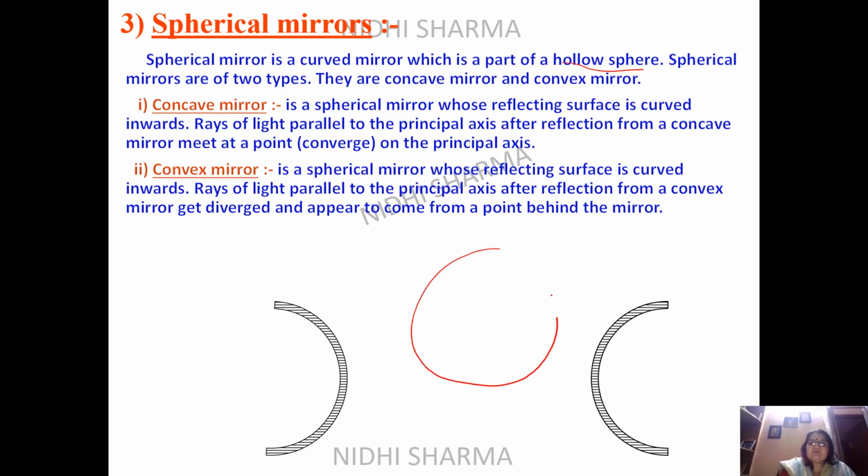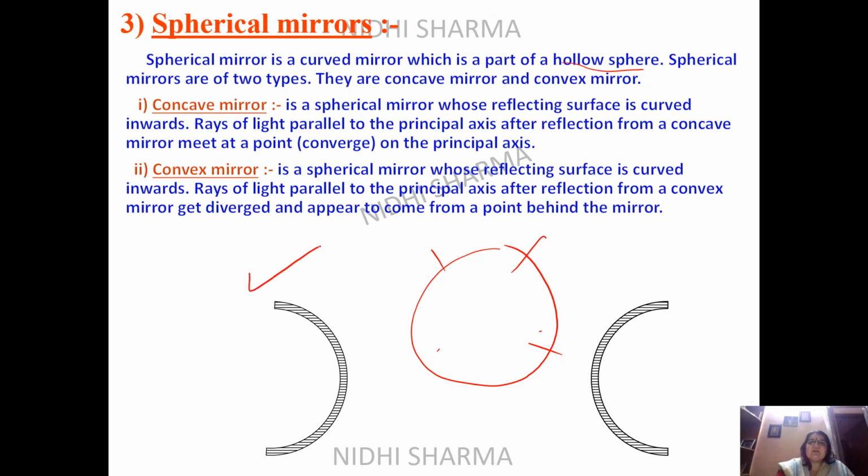If you make a hollow sphere, cut a part like this, and then polish and paint, you can make a spherical mirror, and it's up to you which part is to be painted, because you can see the example of your spoon. Inside it's a concave mirror, outside it is a convex mirror. So you can compare your mirror, which may not be available at your home, but you can see it in the spoon.